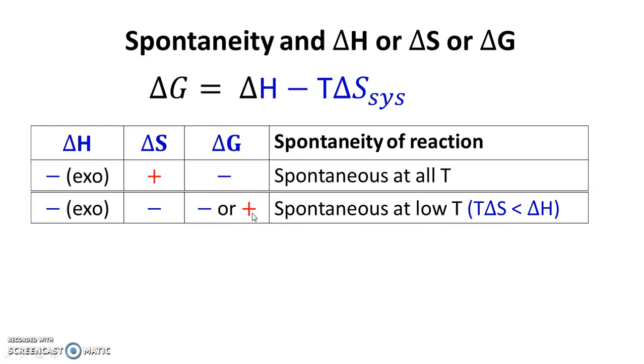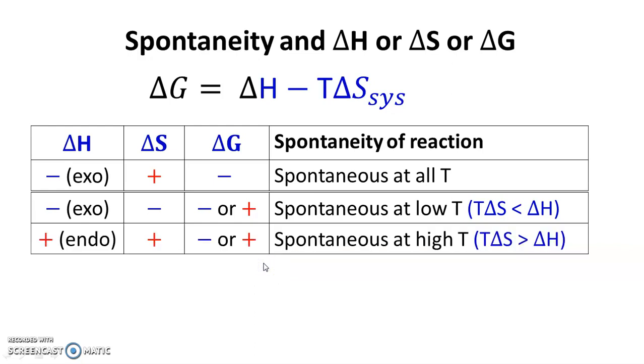Another possibility is at high temperature, the delta G may have a positive sign, and at high temperature system will be non-spontaneous. Now third possibility is when change in enthalpy has a positive sign, that is endothermic reaction, change in entropy also has a positive sign. Again, there are two possibilities.